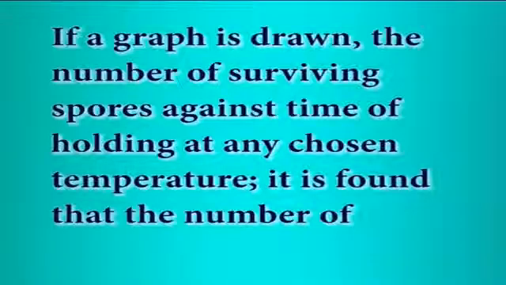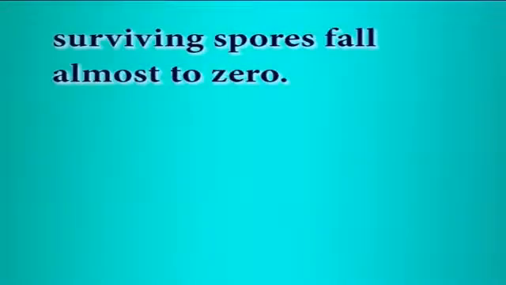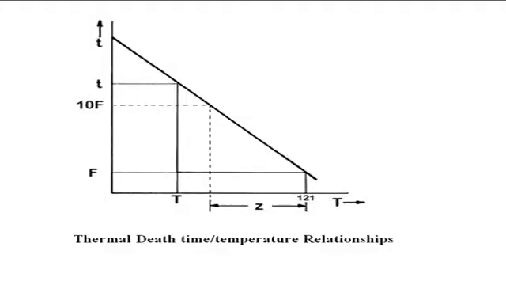If a graph is drawn of the number of surviving spores against the time of holding at any chosen temperature, it is found that the number of surviving spores falls almost to 0. Experimentally, it is found that if the logarithm of T, that is the thermal death time, is plotted against the temperature, a straight line relation is obtained.